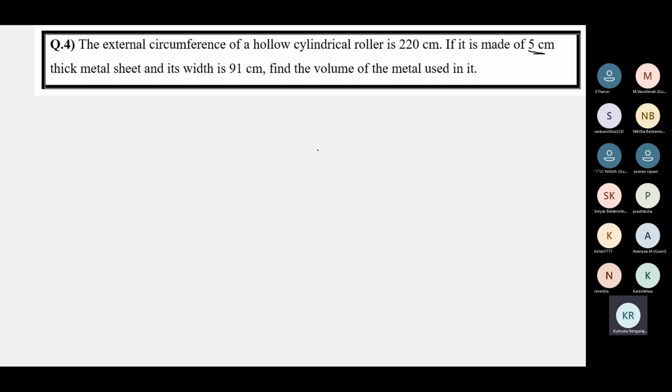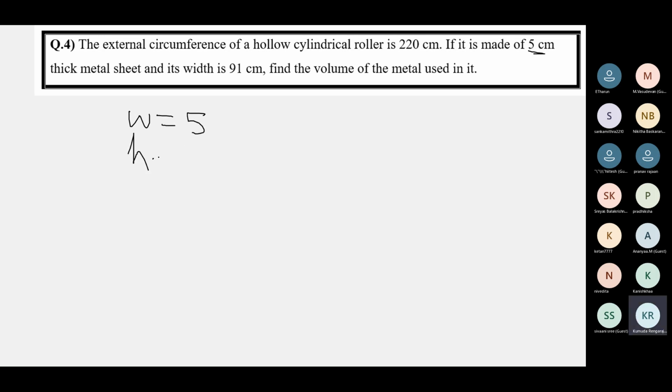Cylindrical roller, hollow. So that means it's open at both the ends. And the material it is made of is thick. It's made of some metal sheet, iron, some metal, and the sheet is 5 centimeters thick. That means the thickness of the sheet will be the wall of the cylinder. So W is equal to 5 centimeters.